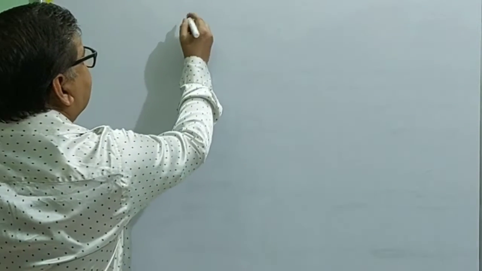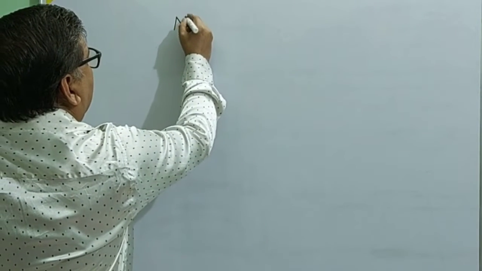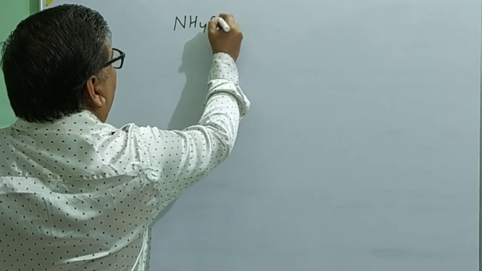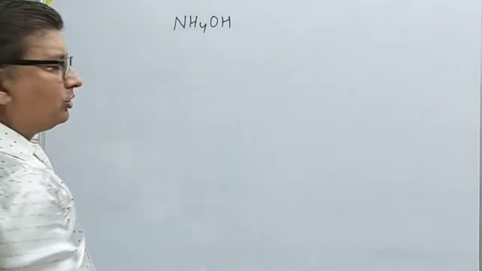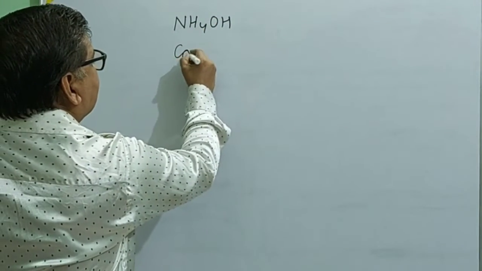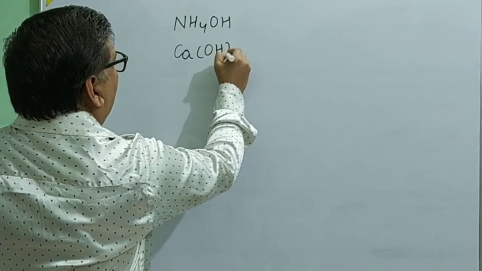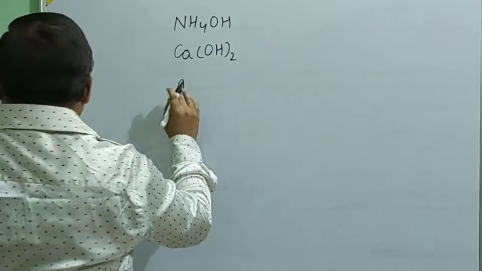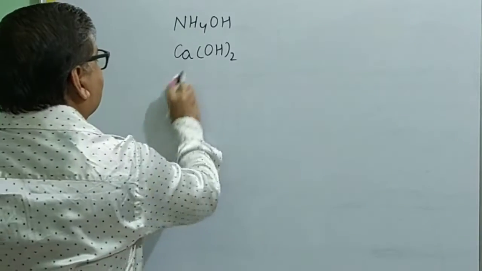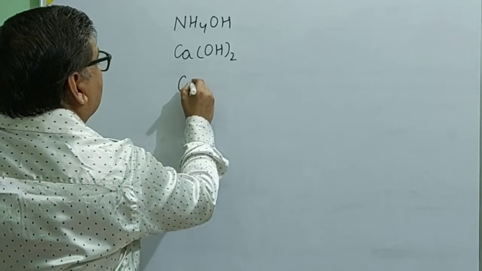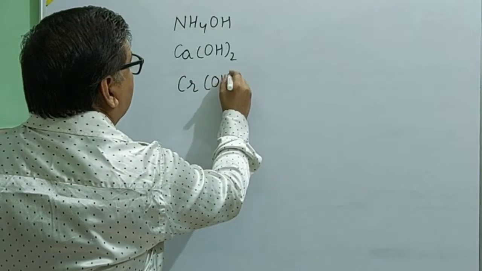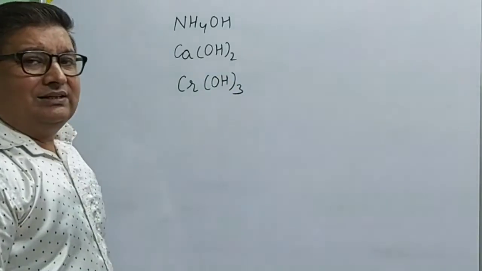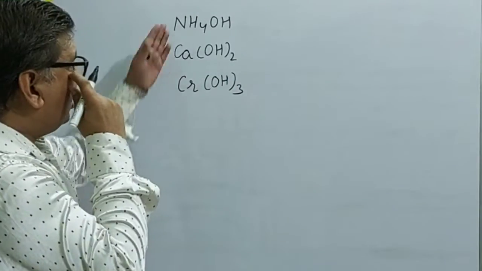Suppose I write here NH4OH, we call it ammonium hydroxide. Second is Ca(OH)2, calcium hydroxide. And third we can take as Cr(OH)3. So again we get the same question, how to read them.